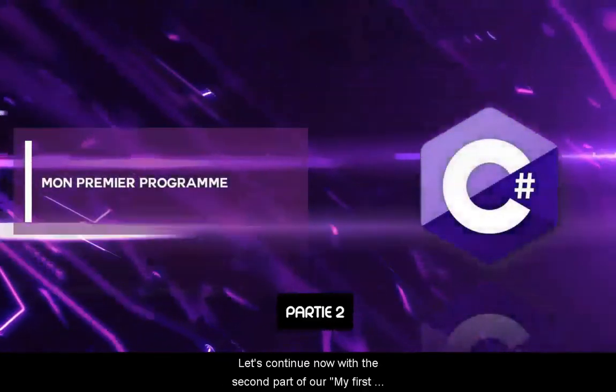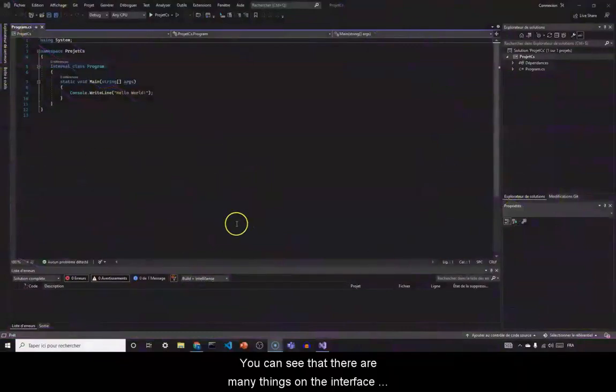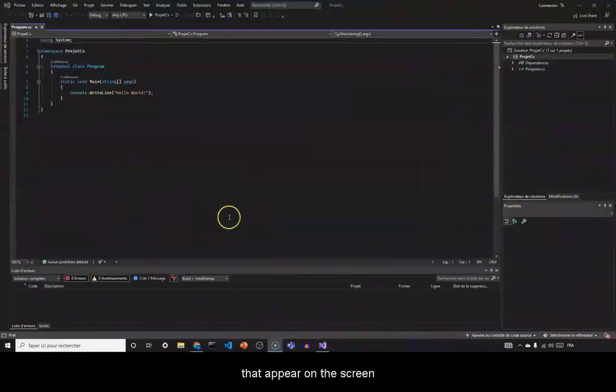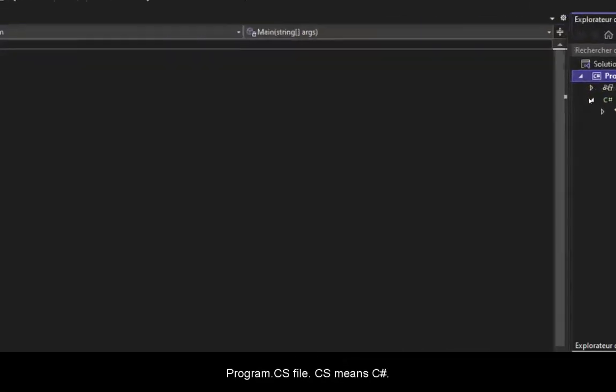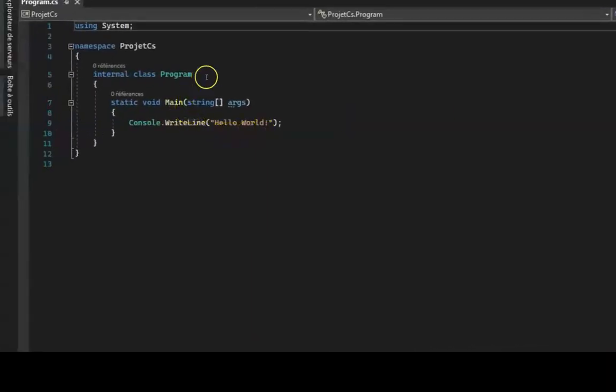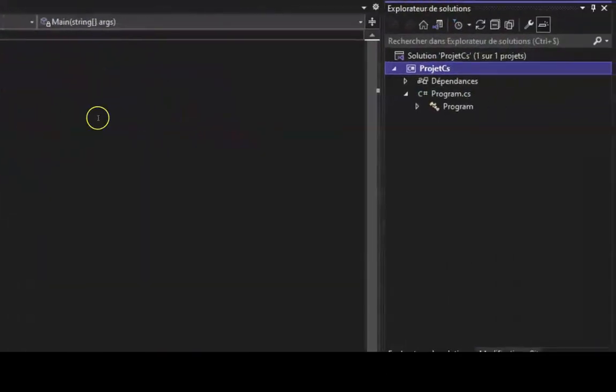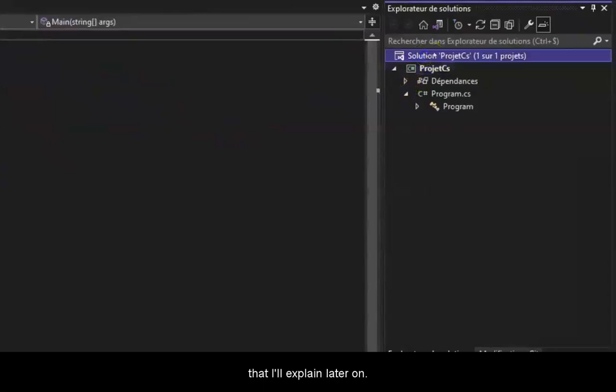Let's continue now with the second part of our My First Program video. You can see that there are many things on the interface that appear on the screen, but no worries. I'll explain everything in detail. On the right, we have a list of files and a Program.cs file. CS means C#. When we create a new project, it automatically creates a CS file and adds a default code that I'll explain later on.